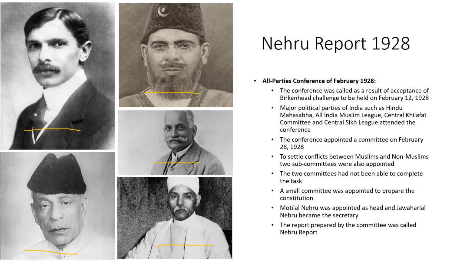Then a small committee was appointed to prepare the constitution. Motilal Nehru was appointed as the head of this small committee, and Jawaharlal Nehru became the secretary of this committee. This committee prepared a report, and this report was called Nehru Report.